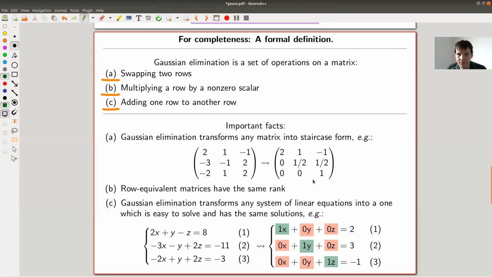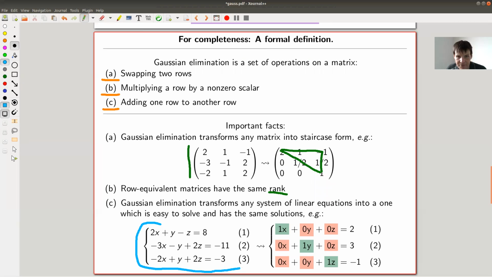And the really nice thing about Gaussian elimination is, here are some properties. For example, you can bring any kind of weird matrix using Gaussian elimination to a staircase form, some kind of upper triangular form. You can calculate the rank because Gaussian elimination doesn't change the rank. And of course, if you're in the staircase form, you can just read off the rank. And you can solve linear equations, and that's why we're interested in it.